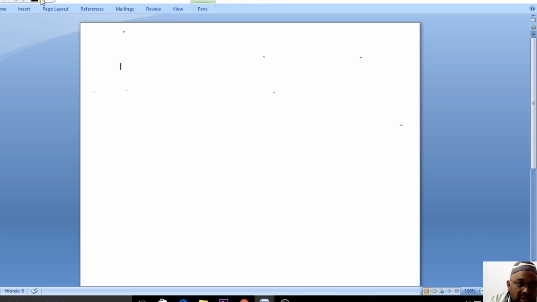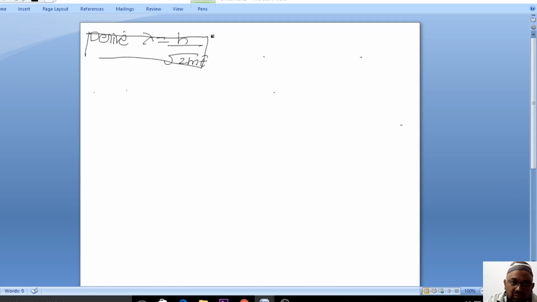Now in the examination they will ask you to derive lambda is equal to h by under root 2me. This particular aspect will be asked in the examination.